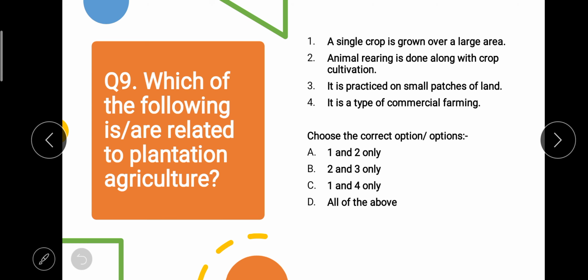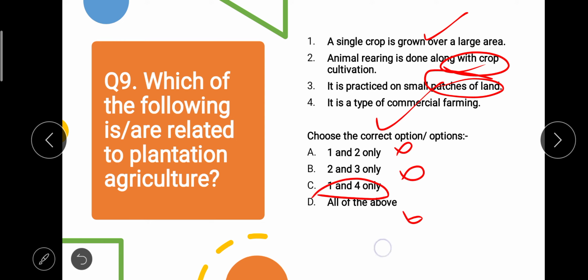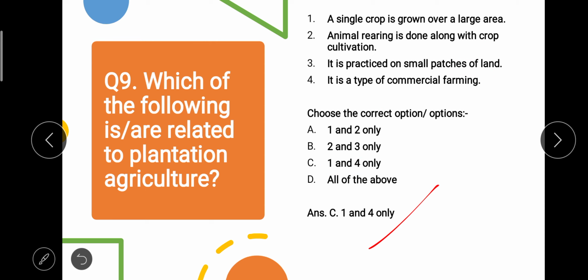Now question number 9. Which of the following is or are related to plantation agriculture? Here we have 4 statements. A single crop cultivation, we all know. So a single crop is grown over a large area, that is related to plantation agriculture. Okay, animal rearing is done along with crop cultivation, that is not related to plantation. It is practiced on small patches of land. No, it is practiced on large patches of land. We know that. And it is a type of commercial farming. Yes, it is mainly done as commercial farming. So 1 and 4, that means C option will be the right option. Okay, so our answer is C option, 1 and 4.